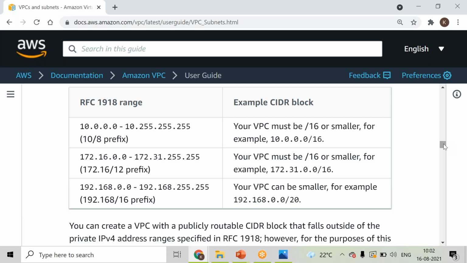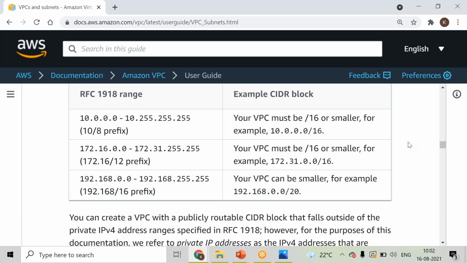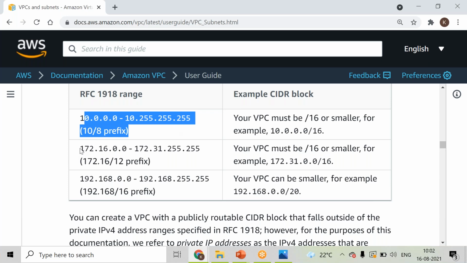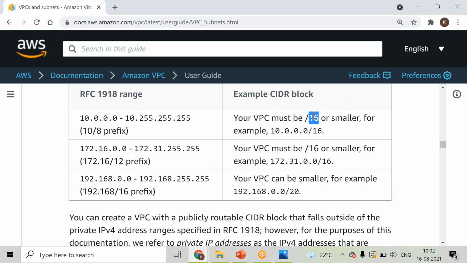Here you can see, right? This is the IP address range or the CIDR block range which is allowed. And here, depending on this particular /16 or whatever the net mask that you are deciding, the number of IP addresses will be varying, right? But these are the allowed IP address ranges that can be used by the environment. And here you can see the range 10.0.0.0 to this range, and 172.16 to this range, and here you see this particular range. And it can be or it should be /16 or smaller than this, and usually /16 will give us the highest number of IP addresses, right?